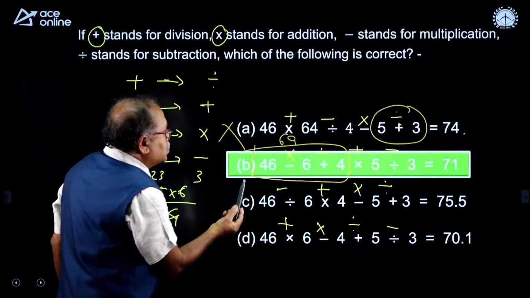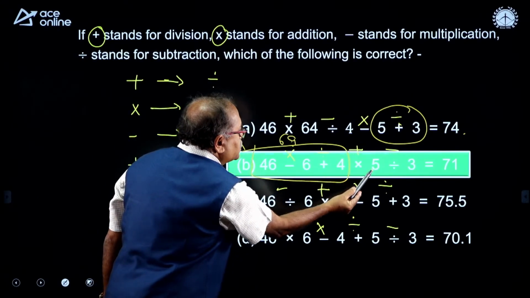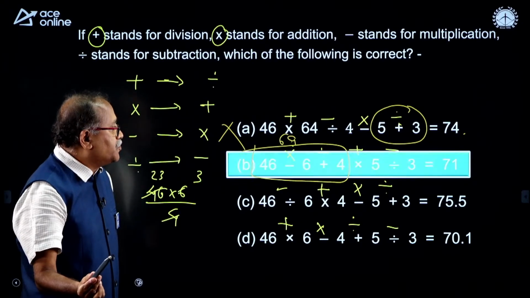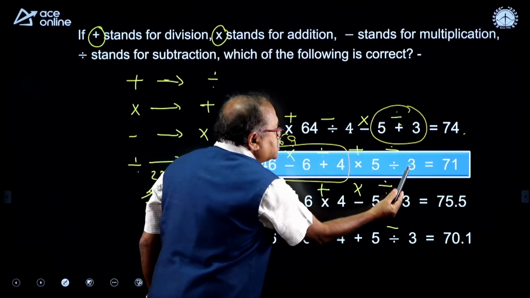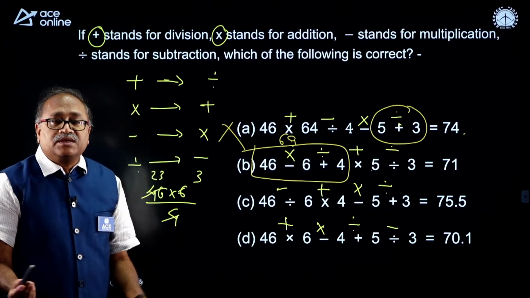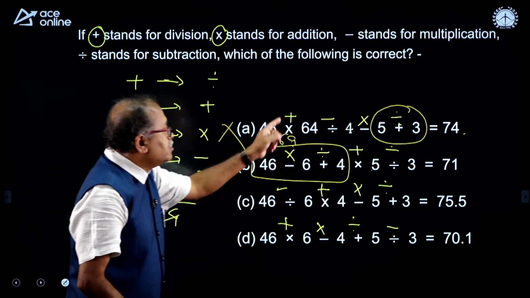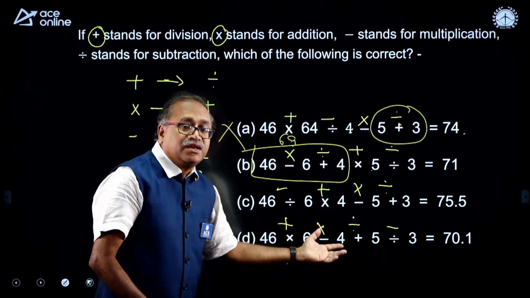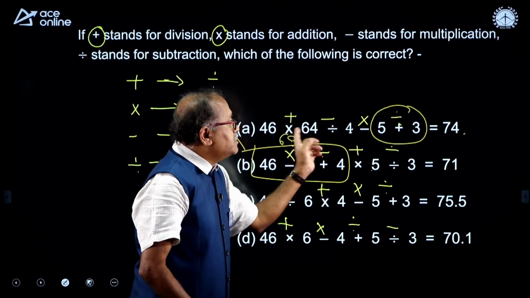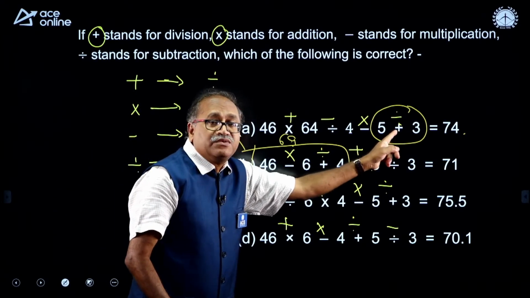So here I got 69, and 69 plus 5 is 74, and 74 minus 3 is 71, done. So, had you not written all the symbols at a time, then every time for the plus division you would have to write down the plus division over here.